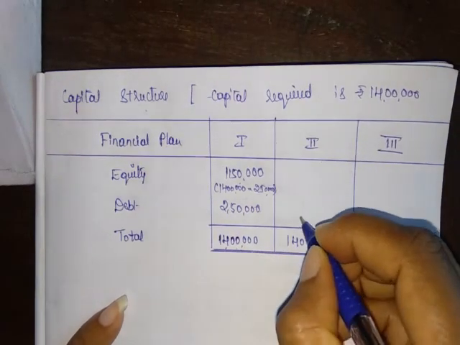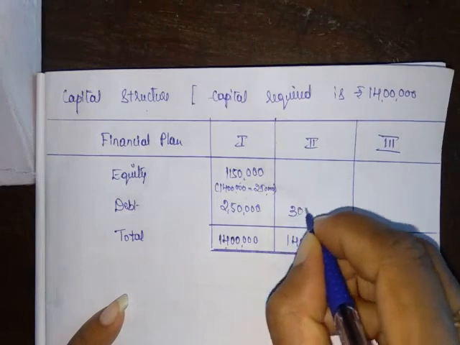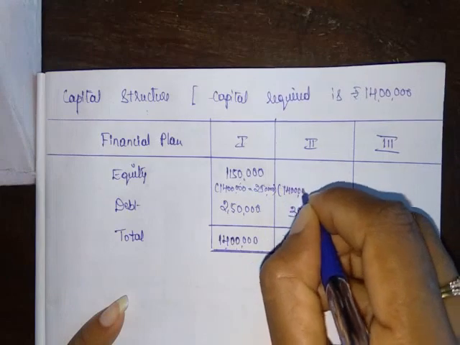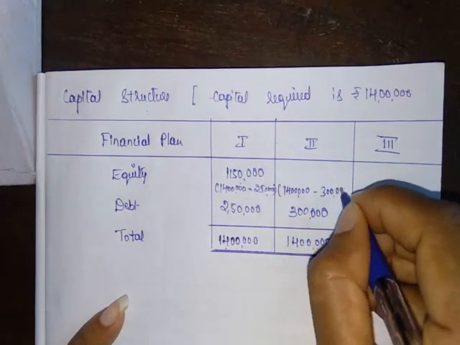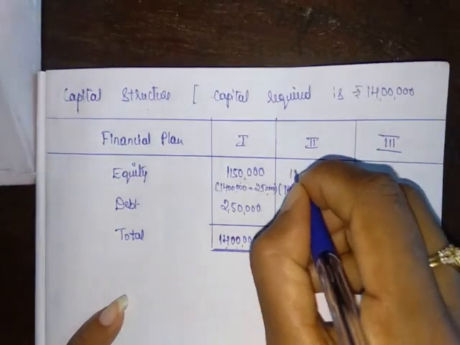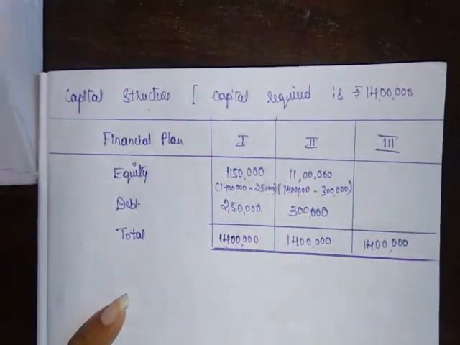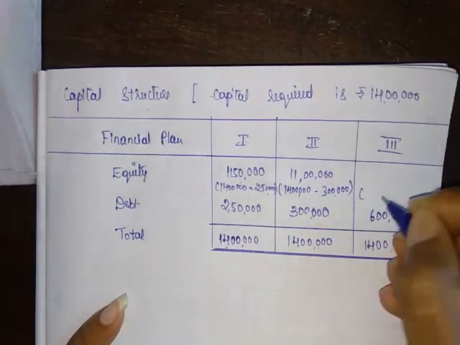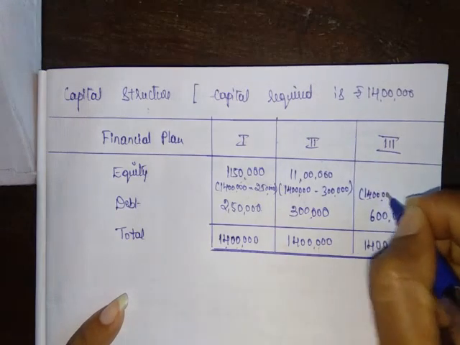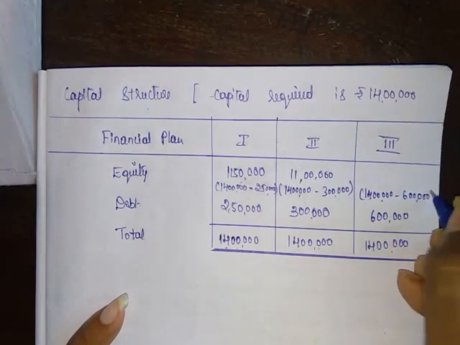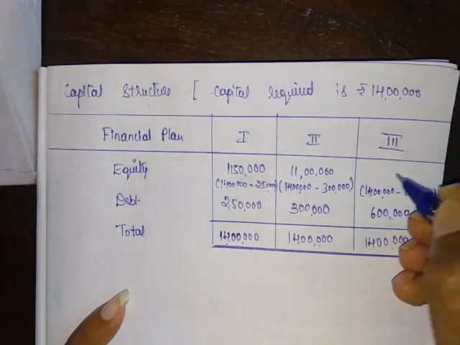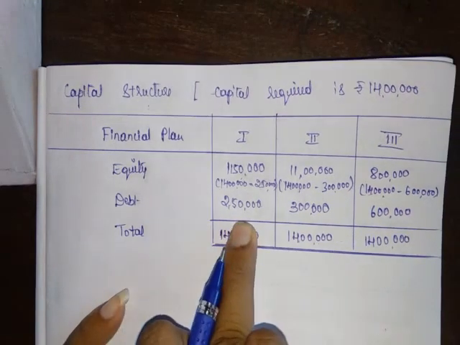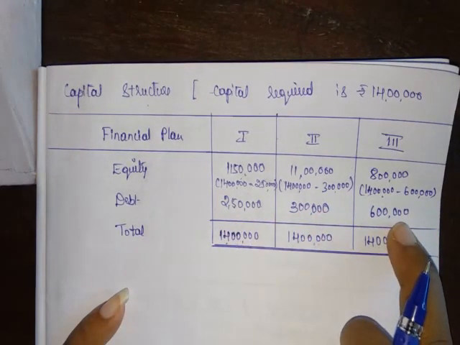Then the second option, raising a debt of rupees 3 lakh. So 14 lakh minus 3 lakh, equity is 11 lakh. And the third option, where we are going to raise a debt of 6 lakh. If debt is 6 lakh, remaining will be the equity, so equity is 8 lakh. Depending on the debt amount, rate of interest is determined.